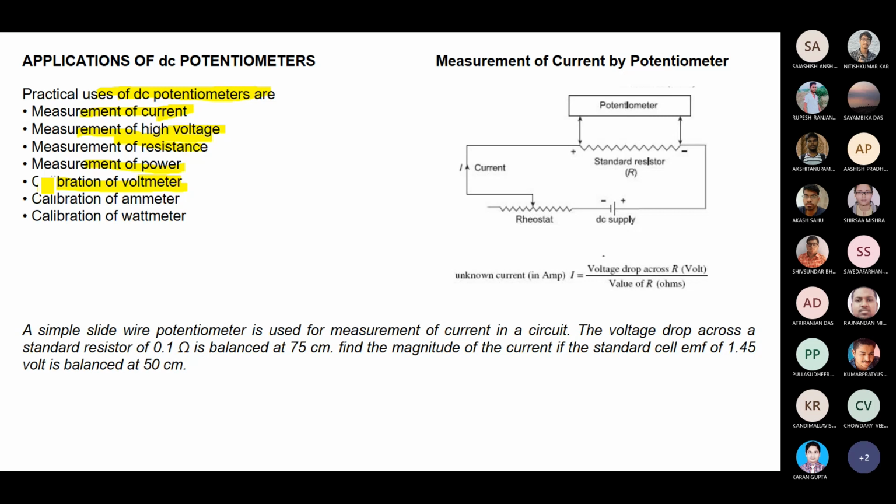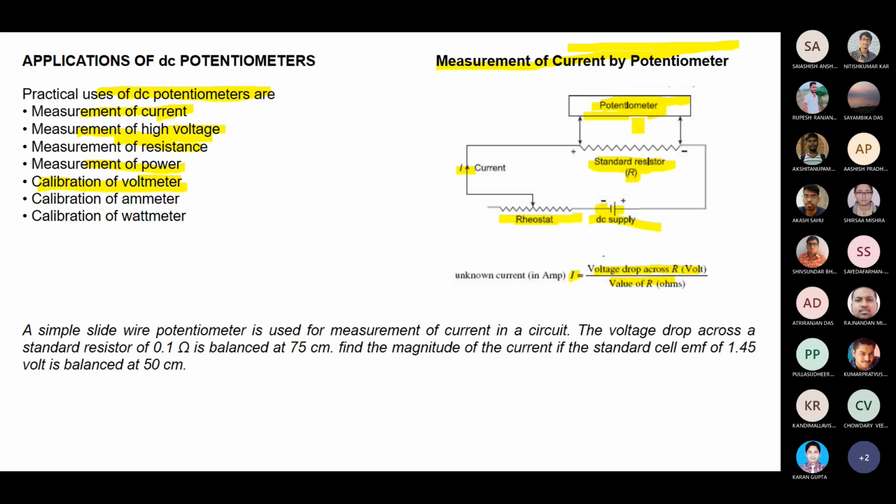Measurement of current by using the potentiometer: how are we going to measure the current? The potentiometer is there, a standard resistor is also there, and this is your DC supply and rheostat, constant with your potentiometer. So how do you get the current? Current I equals the voltage drop across your R. The potentiometer shows how much voltage drop is there, and you put in the resistance of the standard resistor. So directly you can calculate the value of current, as simple as that, nothing complicated.